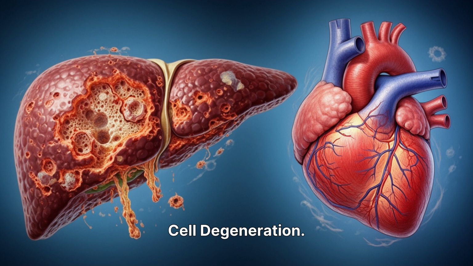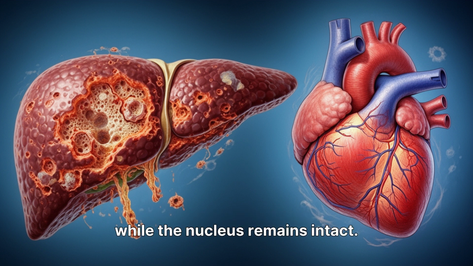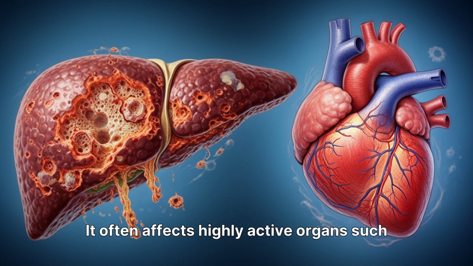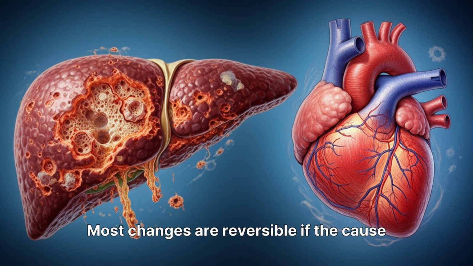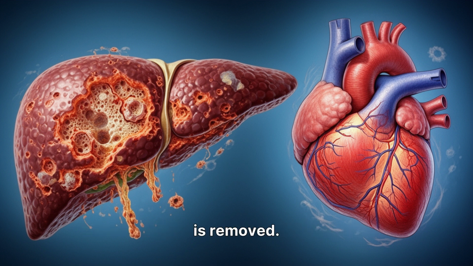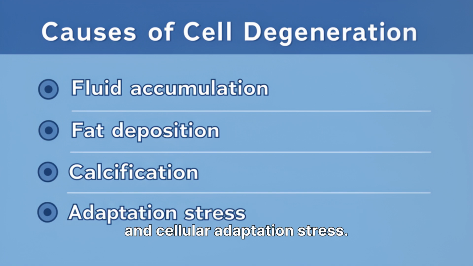Cell degeneration. Cell degeneration involves damage to the cytoplasm while the nucleus remains intact. It often affects highly active organs such as the liver, heart, and kidneys. Most changes are reversible if the cause is removed. Causes include fluid accumulation, fat deposition, calcification, and cellular adaptation stress.